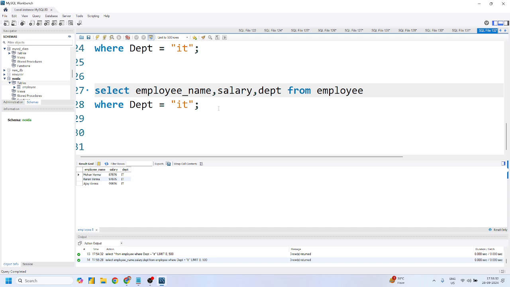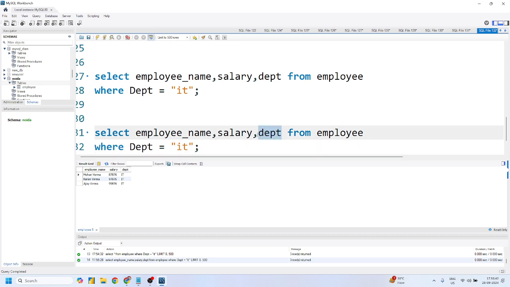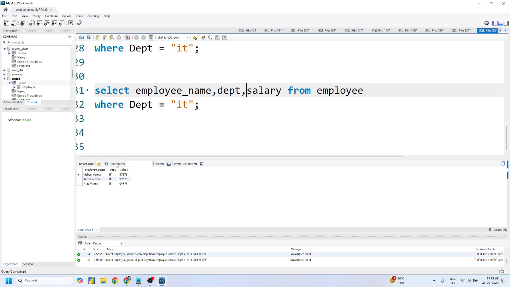What in case I want my department just before the salary? Now, what can I do? I can just simply rearrange this. There is no such hardcore concept that you have to write a column in a particular position. You can call any column before or after any column. It should be a part of the table. If it is not, it will definitely give you an error. And in this way, you can get the department just before the salary column.